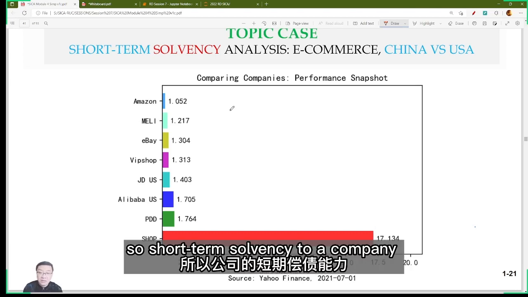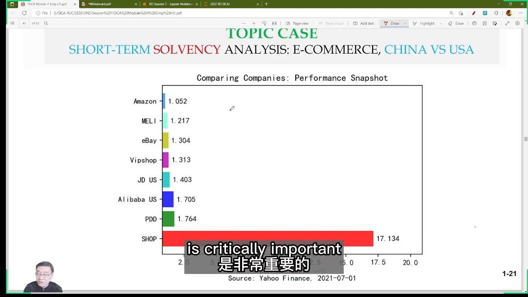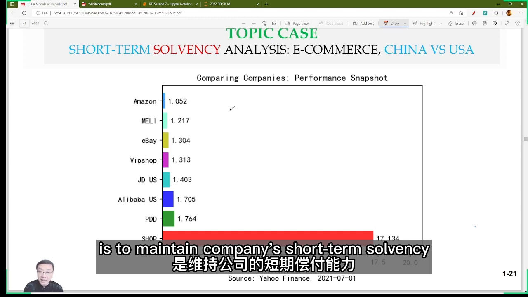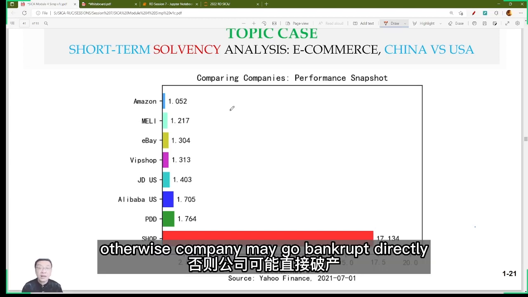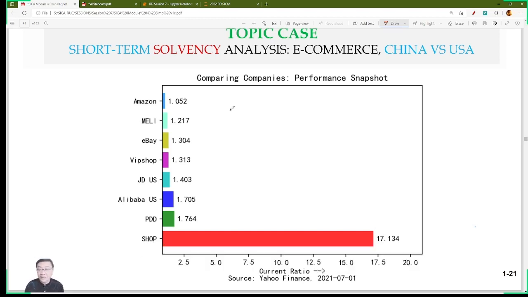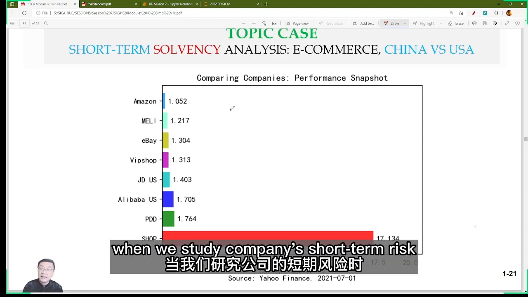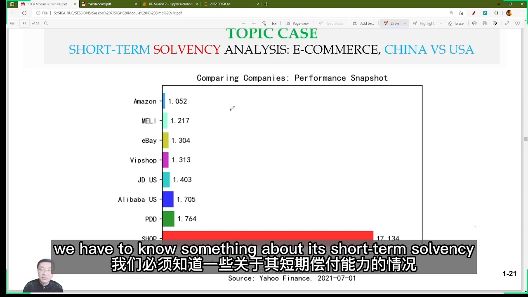So short-term solvency to a company is critically important. And one of the major jobs of a company's CFO is to maintain the company's short-term solvency. Otherwise, the company may go bankrupt directly. Okay, so it's pretty important when we study a company's short-term risk. We have to know something about its short-term solvency.